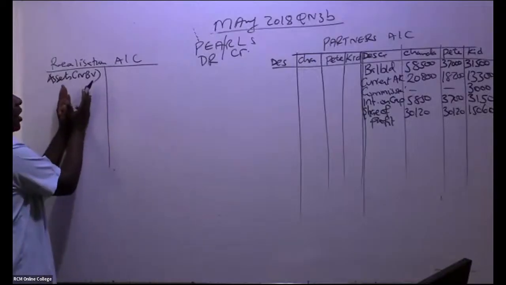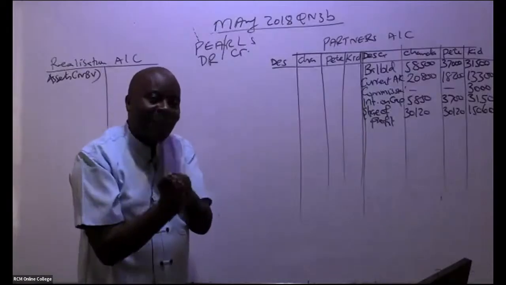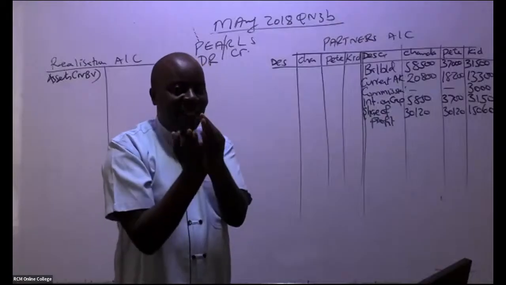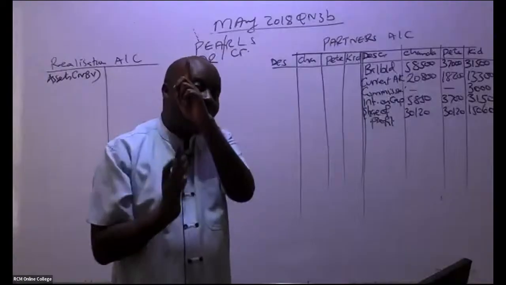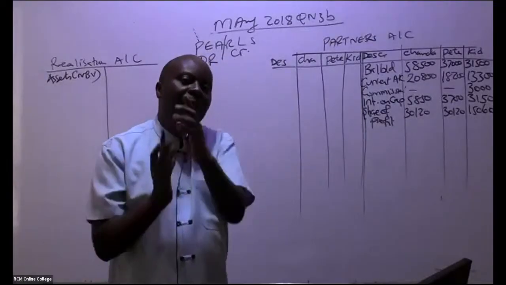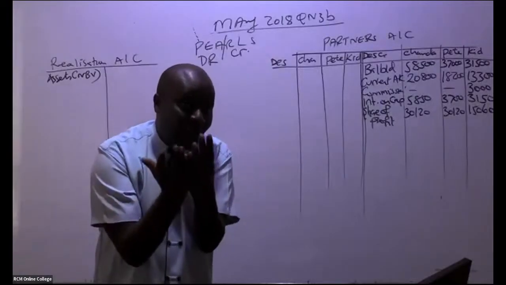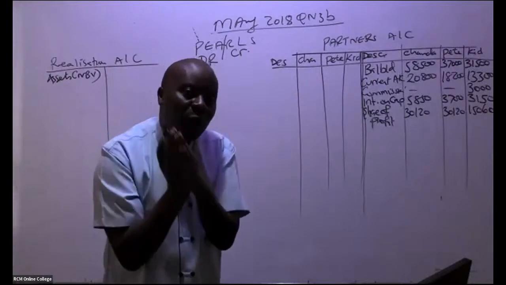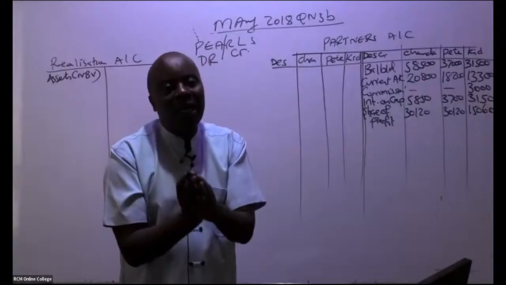Remember here, I'm still closing the partner's account. When we close the partner's account, partners will not take their assets for valuation. The person who will take the assets for valuation is the limited company. The limited company will receive those assets at market value, fair value. But whenever you're closing the partner's accounts, you're basically closing their trial balance figures.